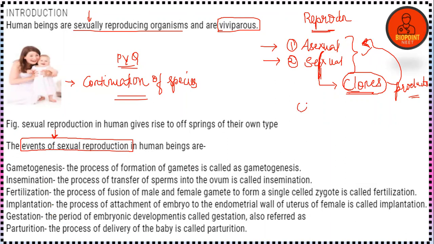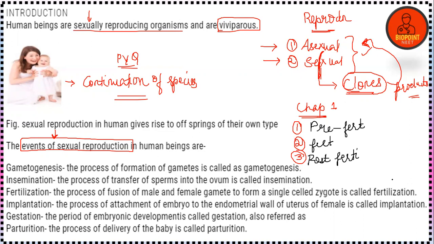In chapter number one, I have already mentioned the three main important steps which can be seen in case of sexual reproduction, that is pre-fertilization, fertilization, and we also learned about post-fertilization events. I'm not explaining in detail about these because the session has already been taken.